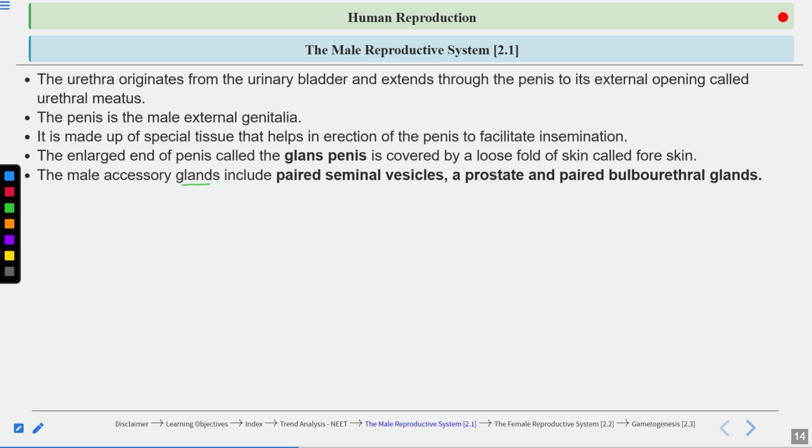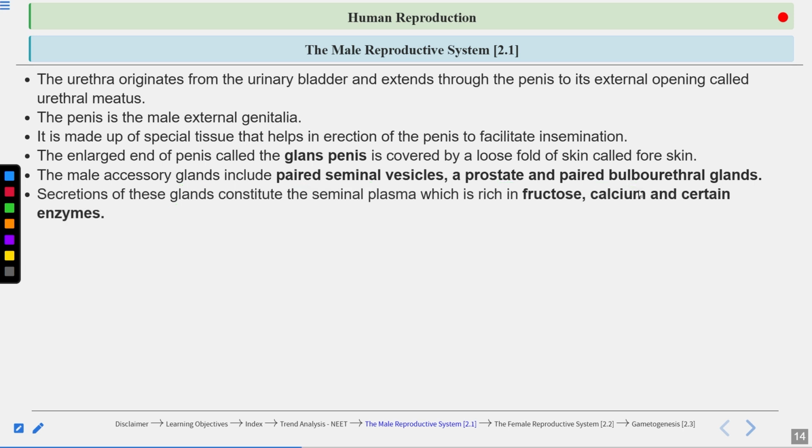Male accessory glands. Let's talk about male accessory glands. They include paired seminal vesicles, prostate gland, and paired bulbourethral glands. Now, secretion of these glands constitutes the seminal plasma, which is rich in fructose, calcium, and certain enzymes.